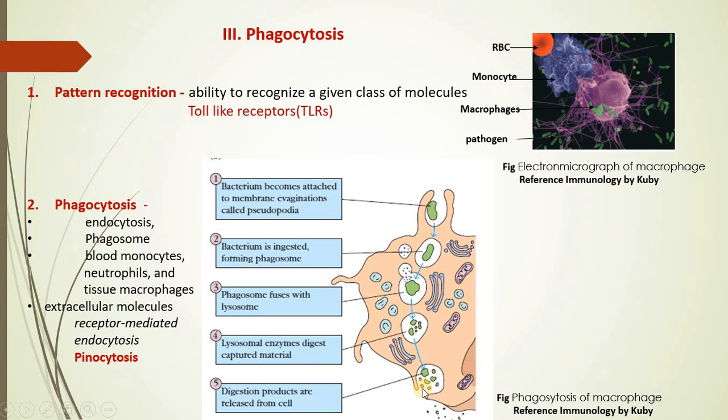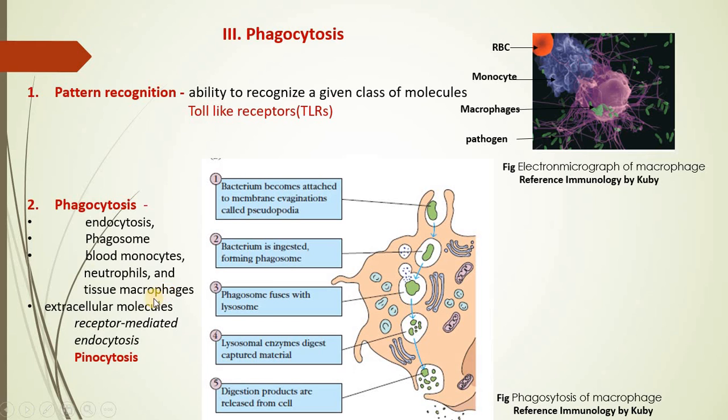That is, this entire process from engulfing, formation of the phagosome, till the removal of the residual part is a part of phagocytosis. Now this process of phagocytosis is taken care of by different types of cells within the body, like the monocytes, neutrophils, or large numbers of tissue macrophages.